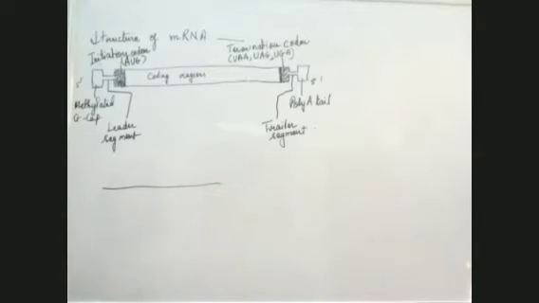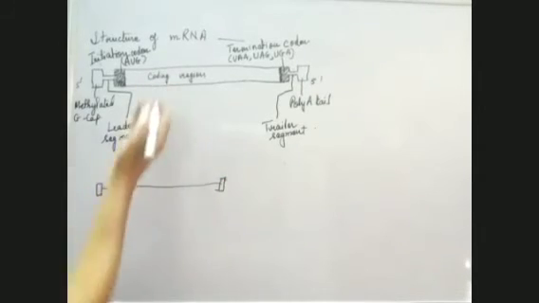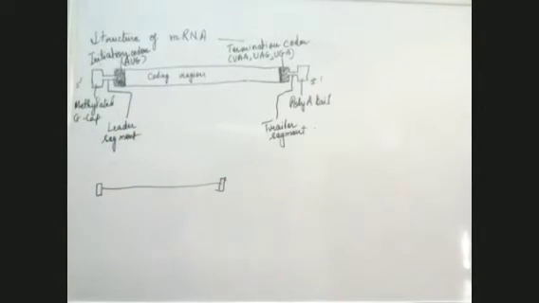Then a head was synthesized here and a tail was synthesized here, and it got the shape like this with the initiation codon and termination codon, and this complete structure of messenger RNA was formed. This messenger RNA is now ready for translation, which is protein synthesis. So this was the process of translation.